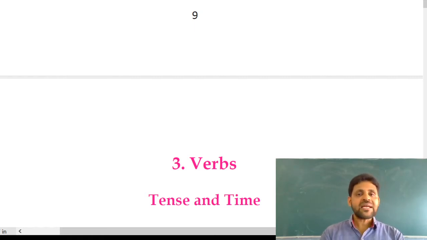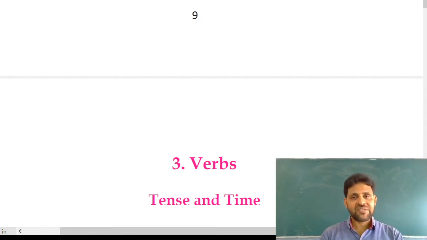Another classification is auxiliary verbs, or modal auxiliaries, or helping verbs. These helping verbs help the main verbs to form a sentence in different tenses.